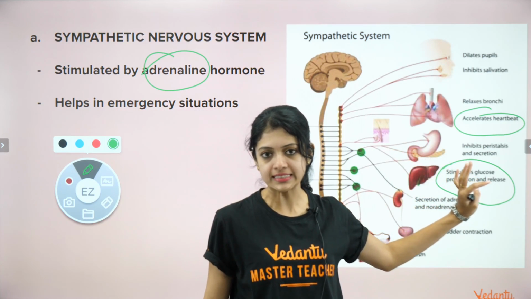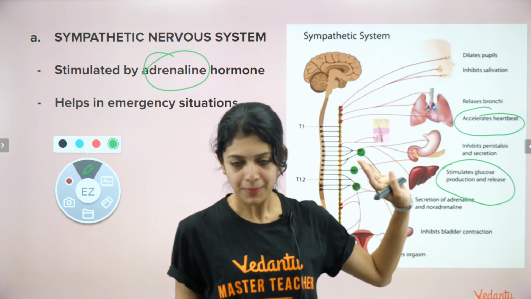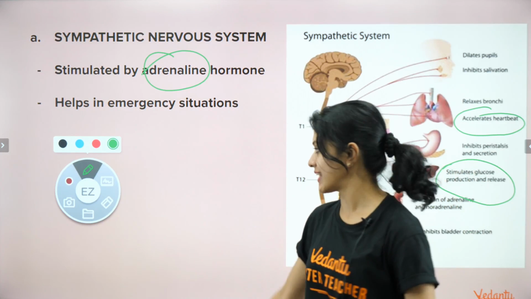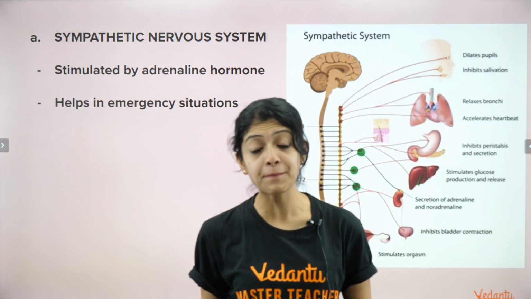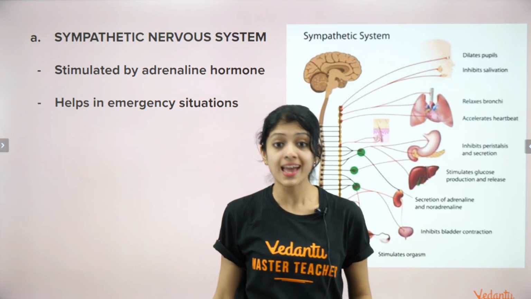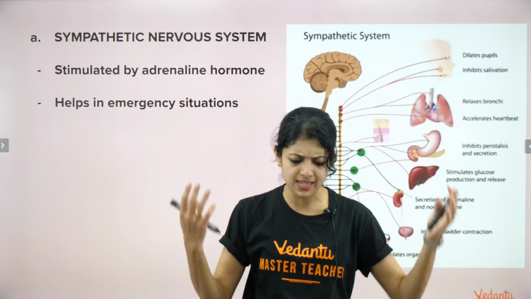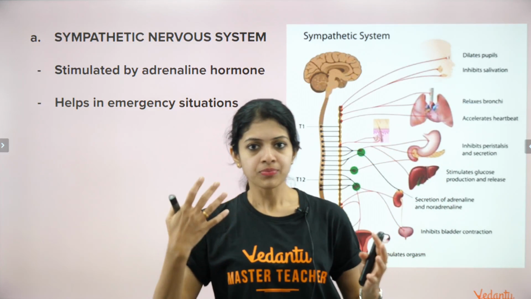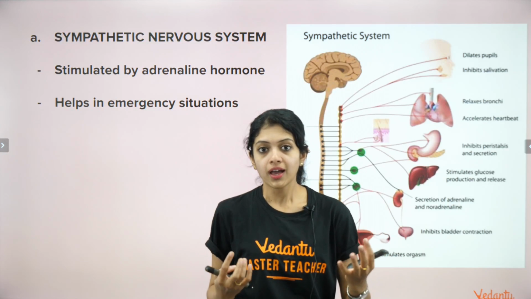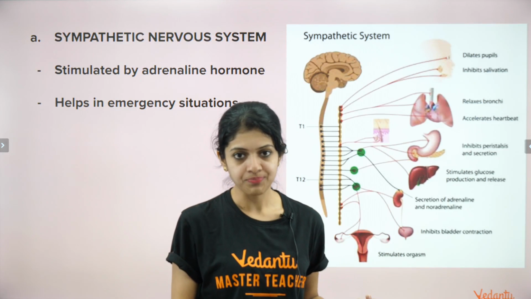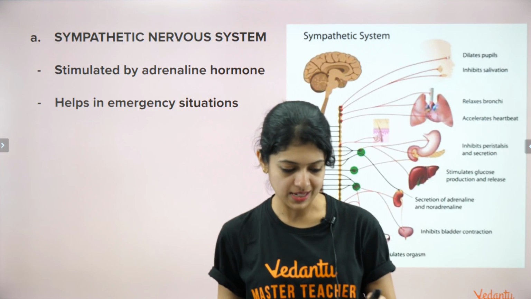This is only for your understanding, not exactly from an exam perspective, like basic understanding that will help you in your daily life. That's about the sympathetic nervous system. Now, how would you remember this? Sympathetic, perhaps because your body feels sympathy for you and it wants to decide something for you in an emergency situation like that. Probably you could think of it in that sense.